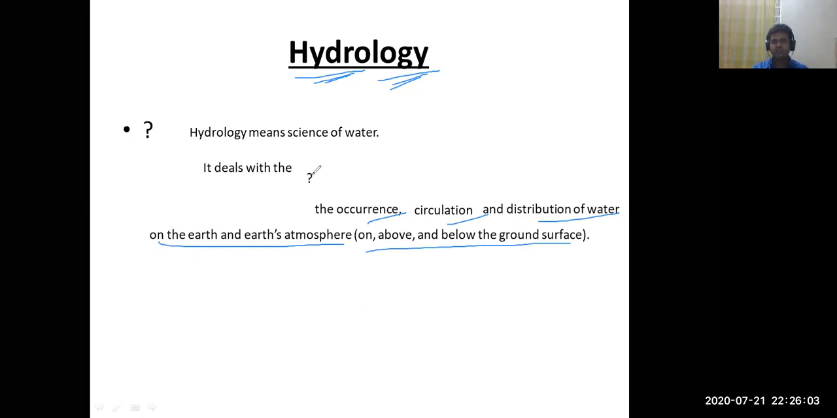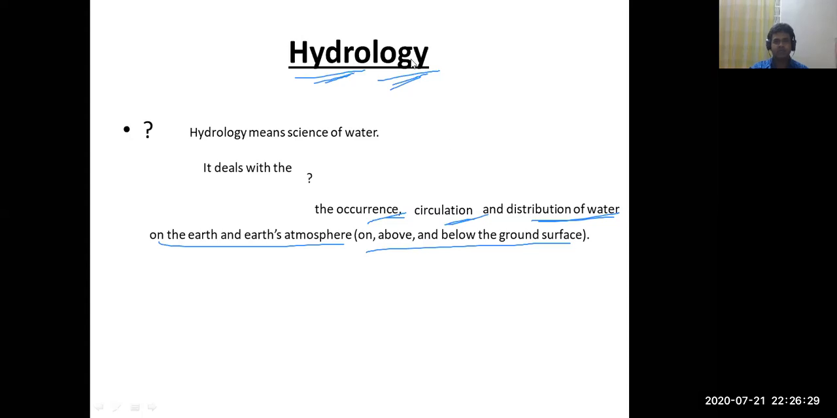So hydrology is the science of water and it deals with the distribution of water. Distribution of water where? On the earth's surface, above it and below it, that is, on the earth's surface and in its atmosphere. This is hydrology. It is the science of water, dealing with the occurrence, circulation and distribution of water. So this is about hydrology.